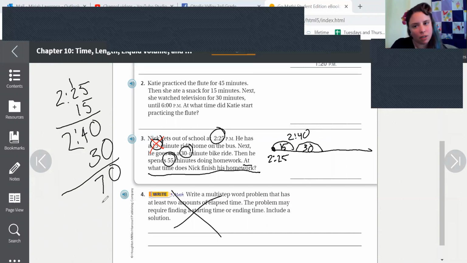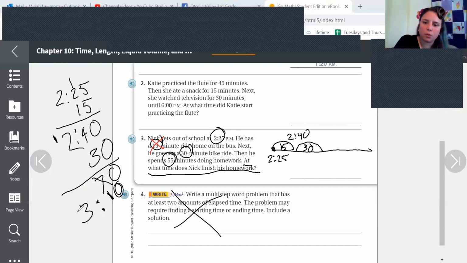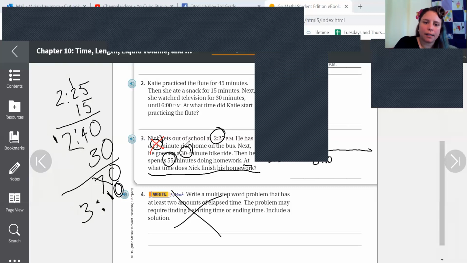Now we don't have 70 minutes on a clock, so we know it's 10 minutes past an hour. So we're going to change this to a 10. And then we're adding the hour to the 2. So it's 2 plus 1 is 3. So this is 3:10. Okay, and we used that one, so I'm going to X it out.